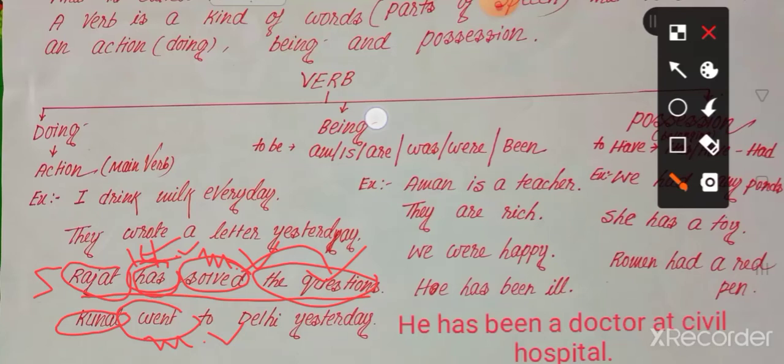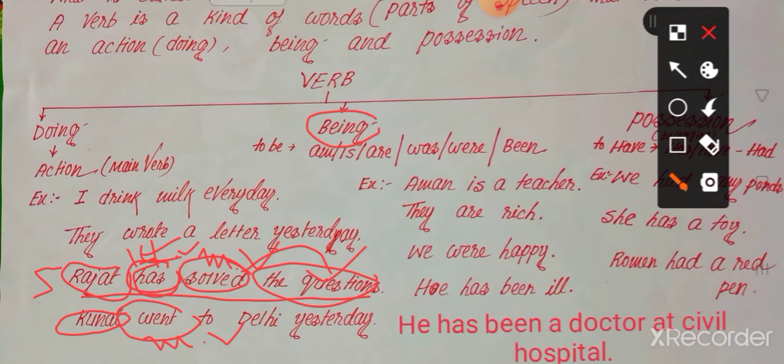The verb that shows an action, or that is doing something or working, is called an action or doing verb. Every doing verb is the main verb of a sentence.